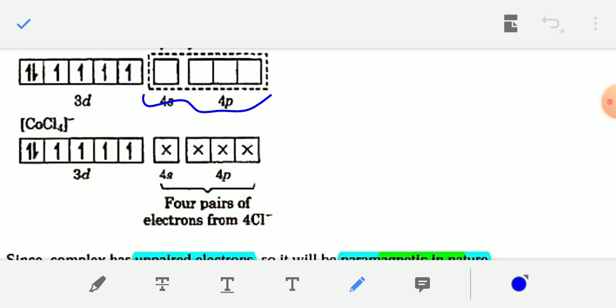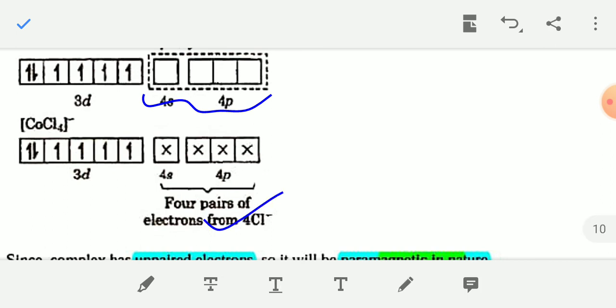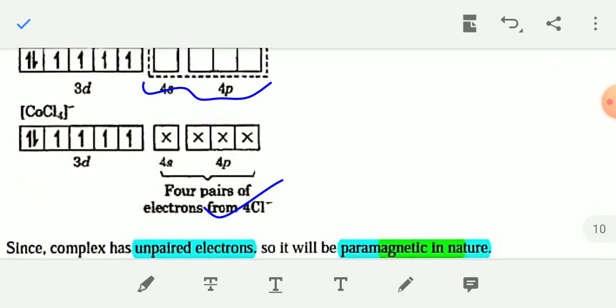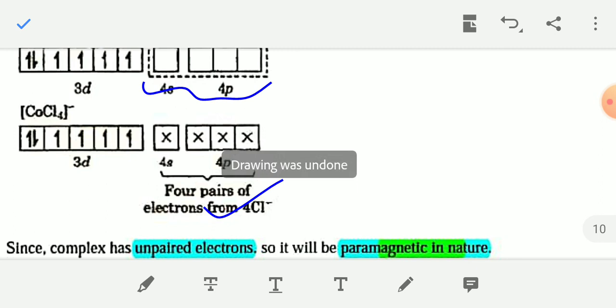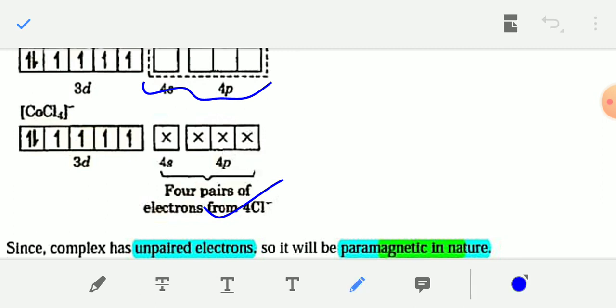Then 4 Cl minus ions will donate electrons in each sp3 hybridized orbital, forming 4 covalent bonds. In this compound you can also see 4 unpaired electrons are present, so this complex is paramagnetic in nature, and the shape of this complex is tetrahedral.